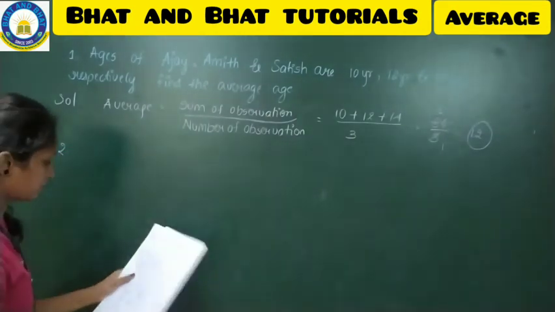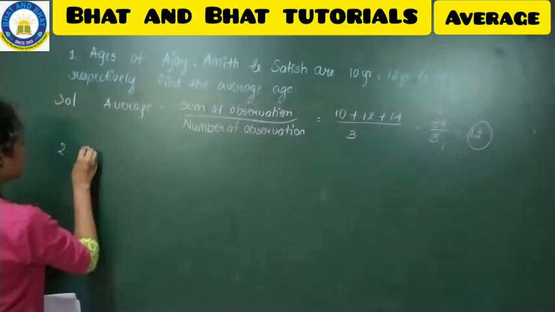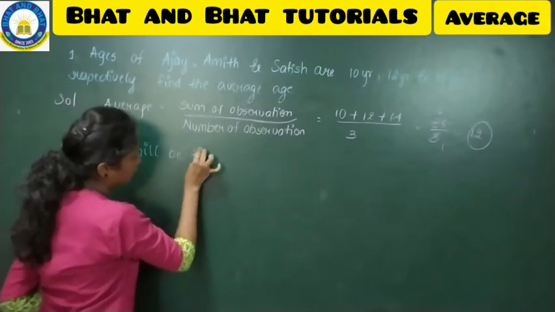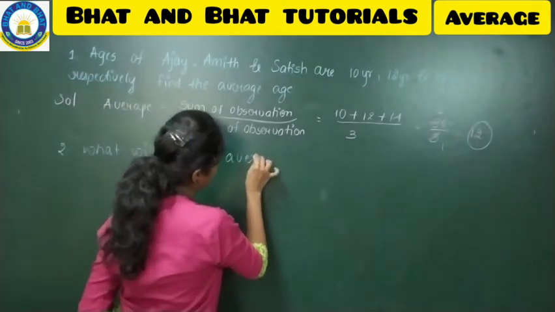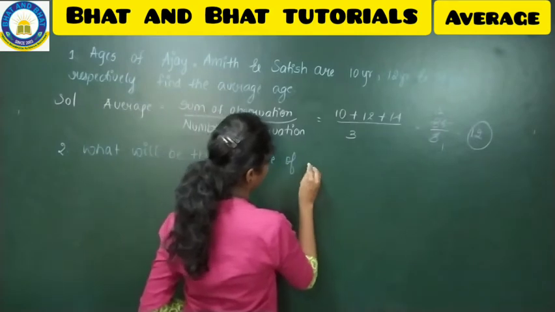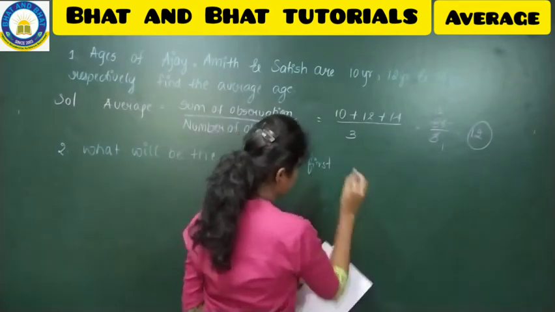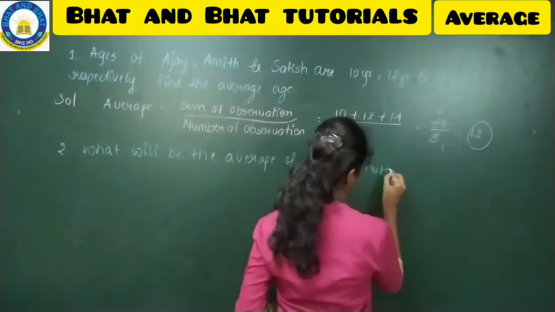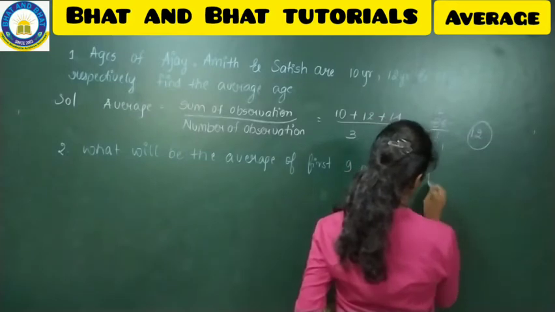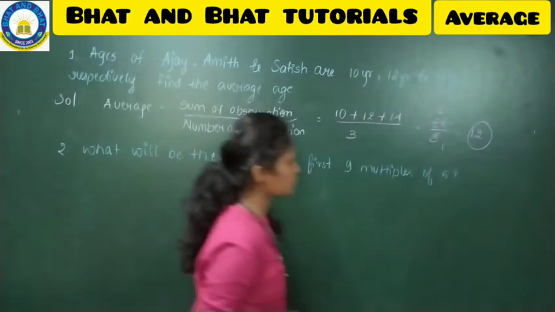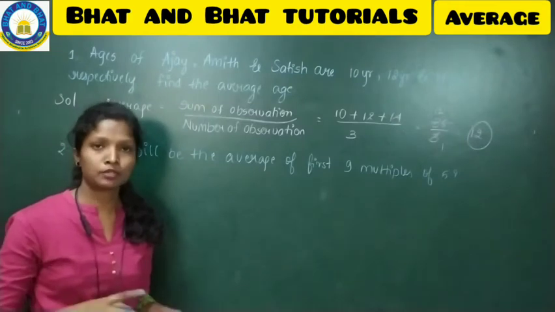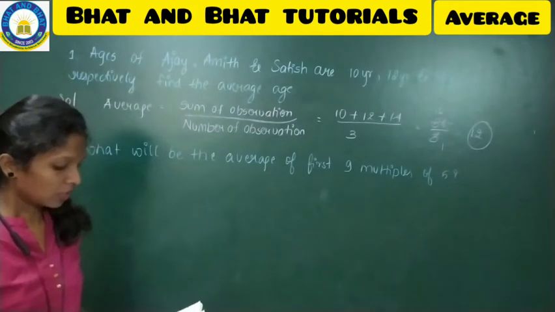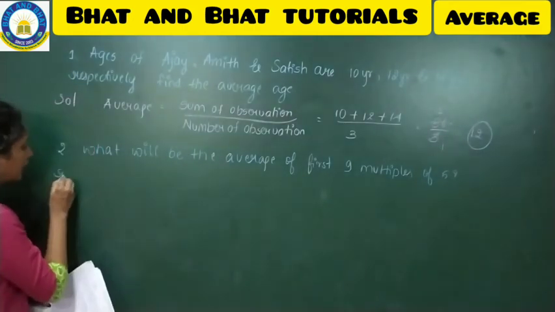See to the second problem. What will be the average of first 9 multiples of 5? So this is your question. What will be the average of first 9 multiples of 5? So when you take the first 9 multiples of 5, what is the average? That means you have to find the average number.